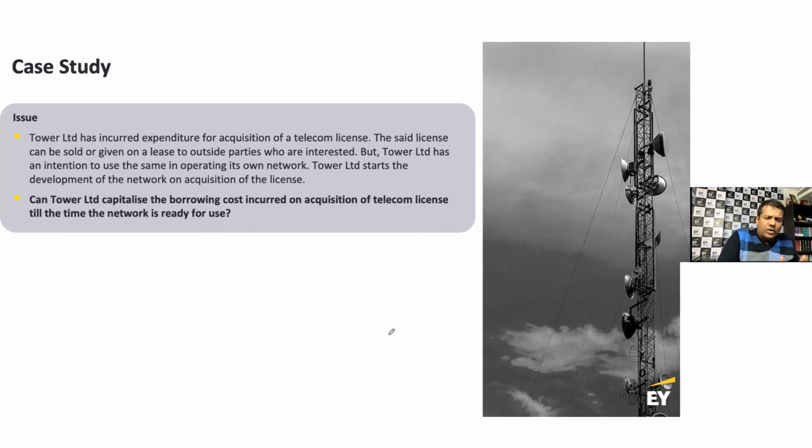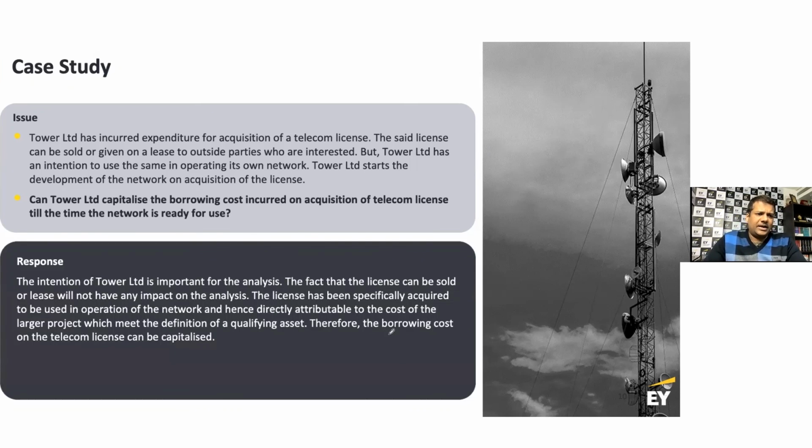If I'm not going to use the telecom license to generate economic benefit unless the network is also developed, and that's going to take a substantial period of time, then the telecom license is in a way like an input to the overall development of the telecom network, and hence the interest cost which you incur till the time you roll out the telecom network, or it's ready for use, that interest is allowed to be capitalized.